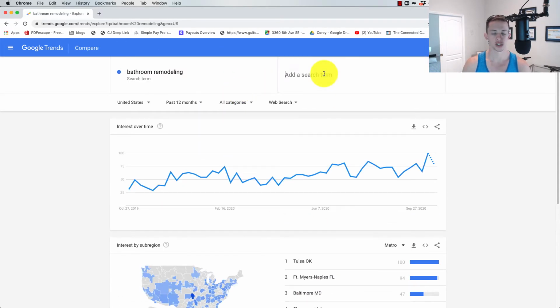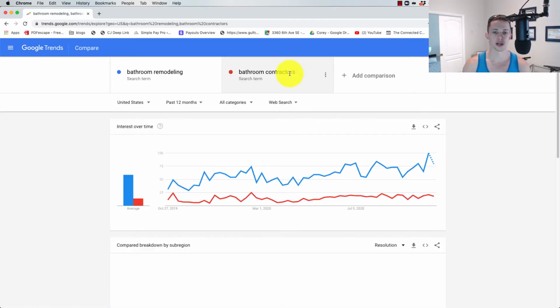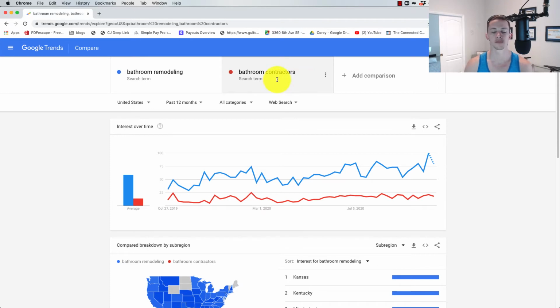So let's do something else here and type in bathroom contractors. People that are searching for bathroom contractors are going to have a higher level of intent. They're looking for a contractor. These people are more likely to become my lead and request services, whereas bathroom remodeling might be people looking for ideas, how to, where to get the supplies and the materials, etc.